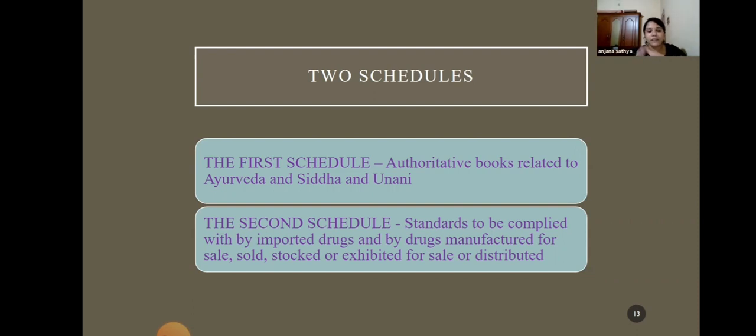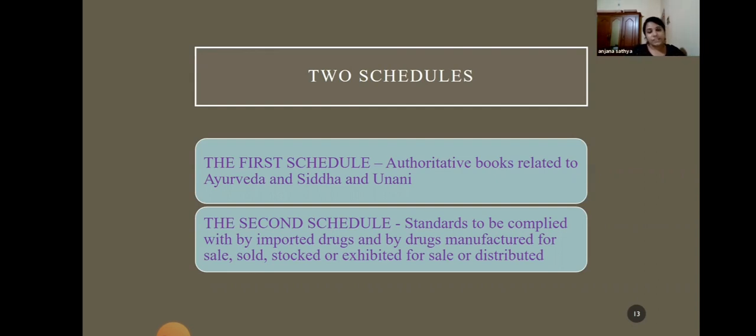We know that in the Ayurvedic Pharmacopoeia of India, there are certain standards mentioned for the identity, purity, quality, and strength of raw materials as well as the formulations. So you have to check the authoritative books for the standards. That has been explained in the second schedule.